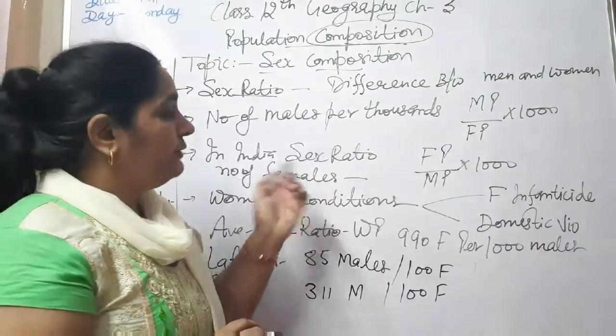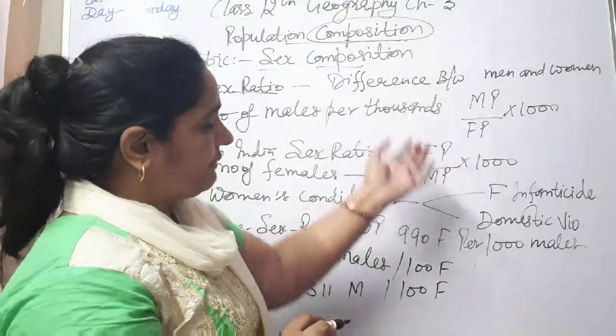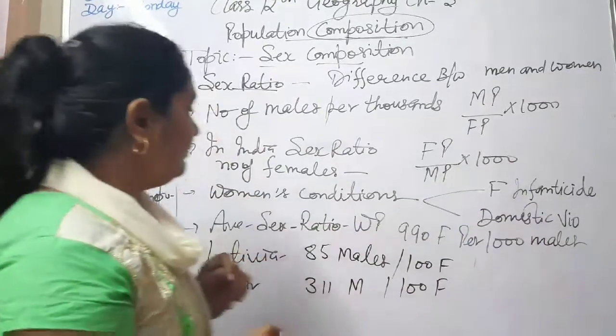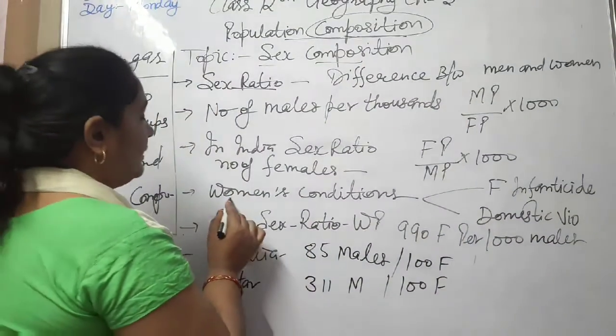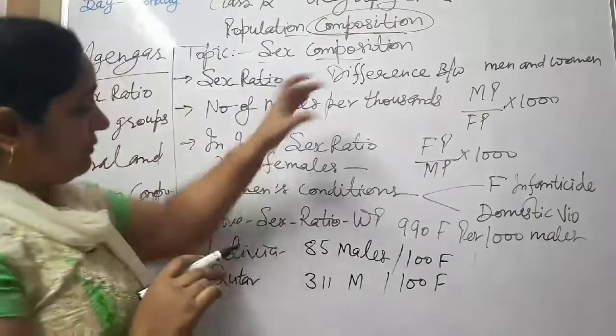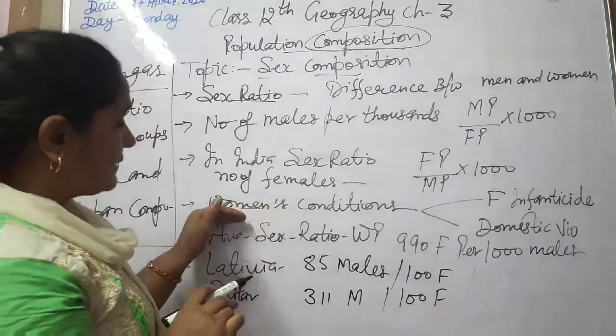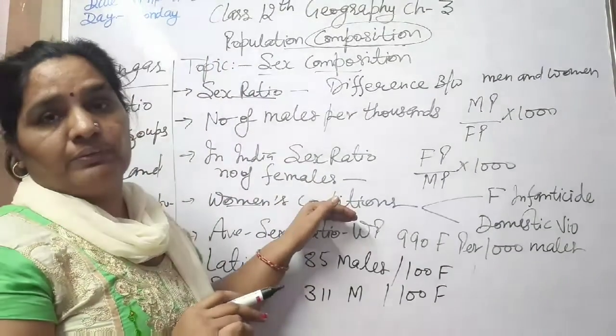That's why it is female population divided by male population into 1000. Next one, women's condition. When we discuss the sex ratio in our country, we will also discuss the main causes of this.